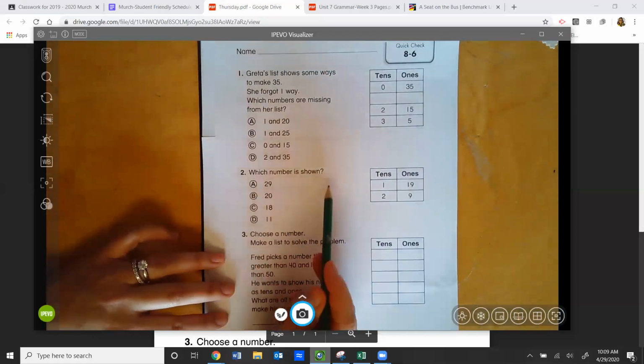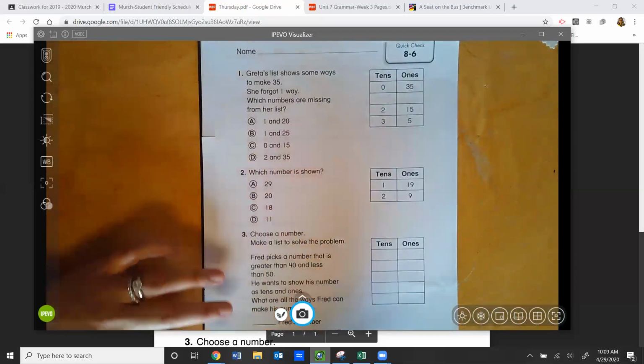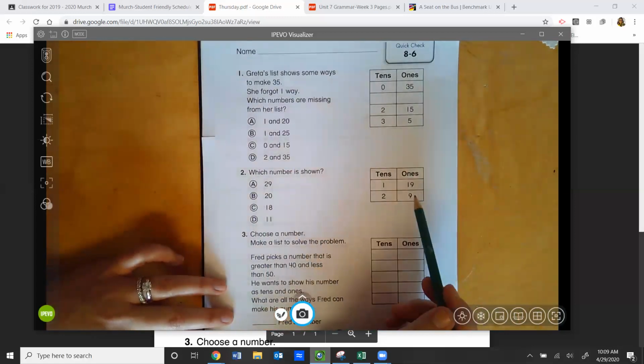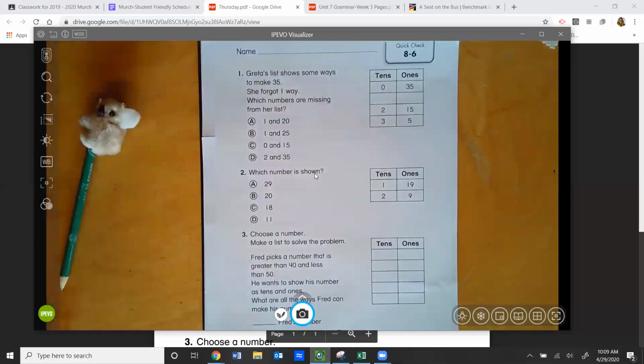Number 2 says, which number is shown? Is it A, 29, B, 20, C, 18, D, 11? So you're going to look at the chart here and you're going to decide which number this is representing. Number 3, choose a number, make a list to solve the problem. So you get to make your own list. Fred picks a number that is greater than 40 and less than 50. He wants to show his number as tens and ones. What are all the ways Fred can make his number? All right, so you get to pick. And let's go back to the schedule.